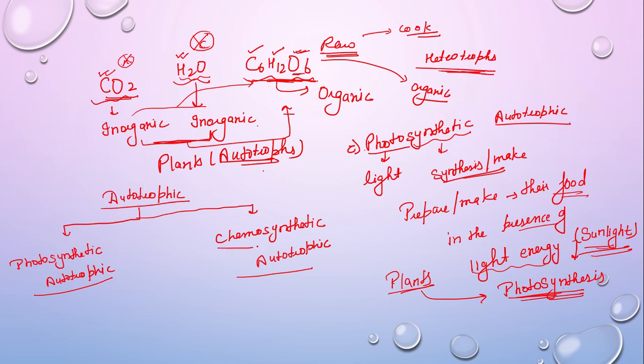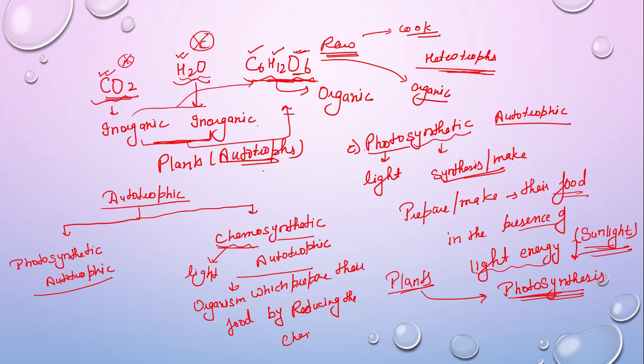And what do you mean by chemosynthetic autotrophs? Chemo means chemical. So chemosynthetic autotrophs means organisms which prepare their food by reducing chemical substances. So plants do not fall in the category of chemosynthetic autotrophs.